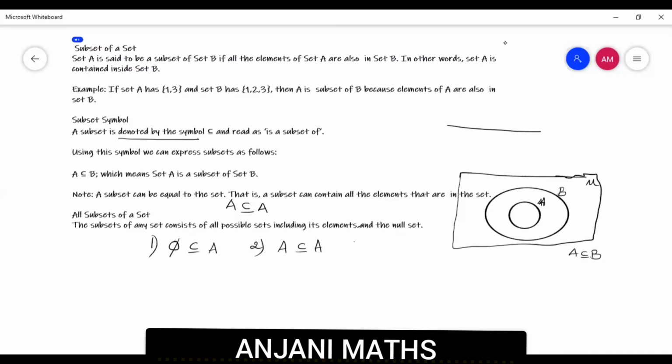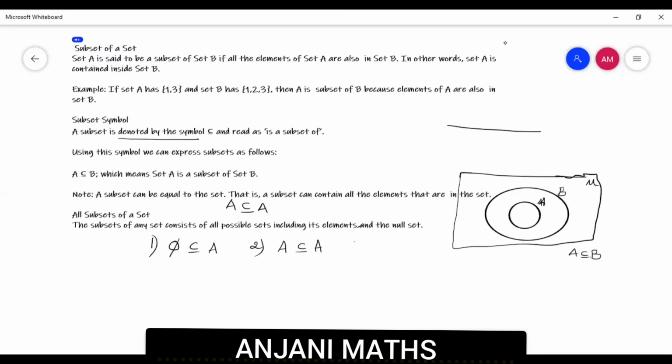These 2 points are very, very important. I'm repeating it again. Always the empty set will be a subset of a set, and that set will be a subset of itself. So by seeing the set itself, we can easily say that its 2 subsets are phi and A. These are called improper subsets.